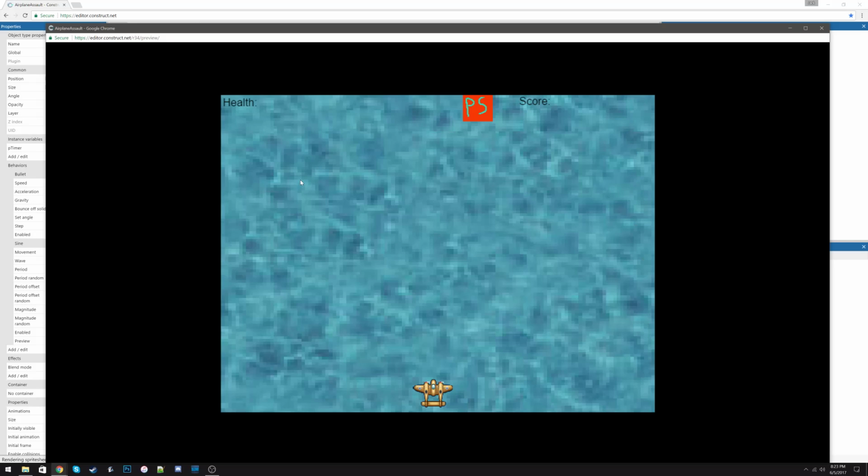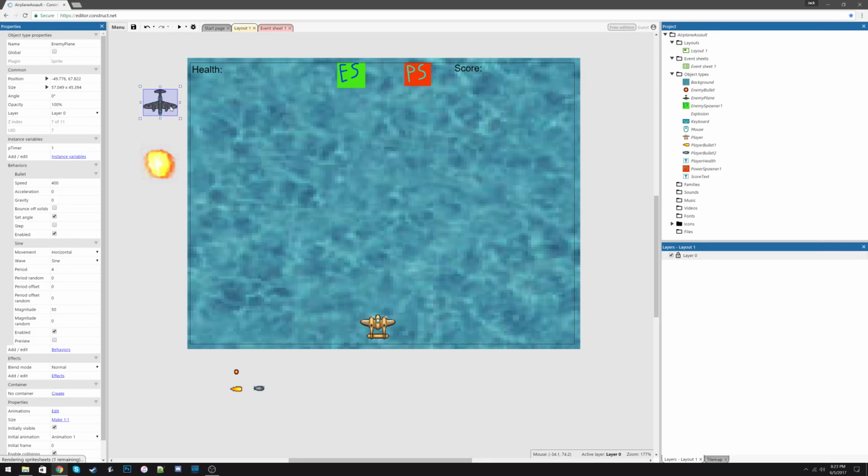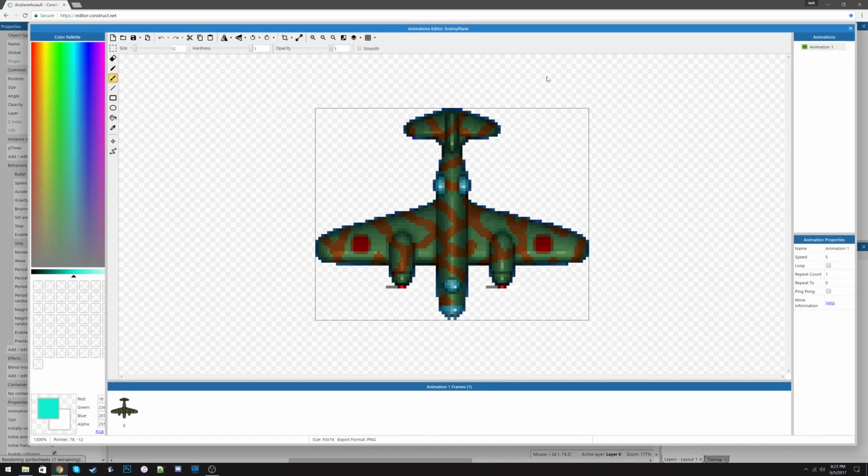And our plane is definitely making strange movements. Well, in Construct, they think that the front is right here. So when we set the angle of motion to be 90 degrees, it is rotating this whole plane.